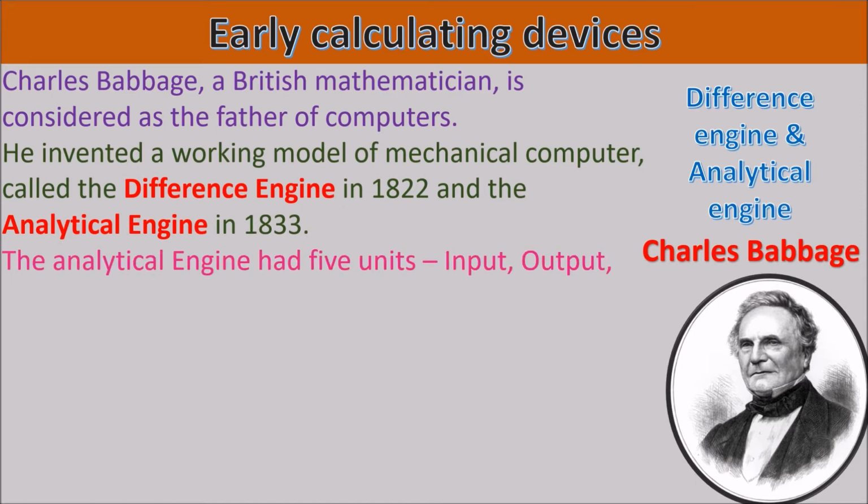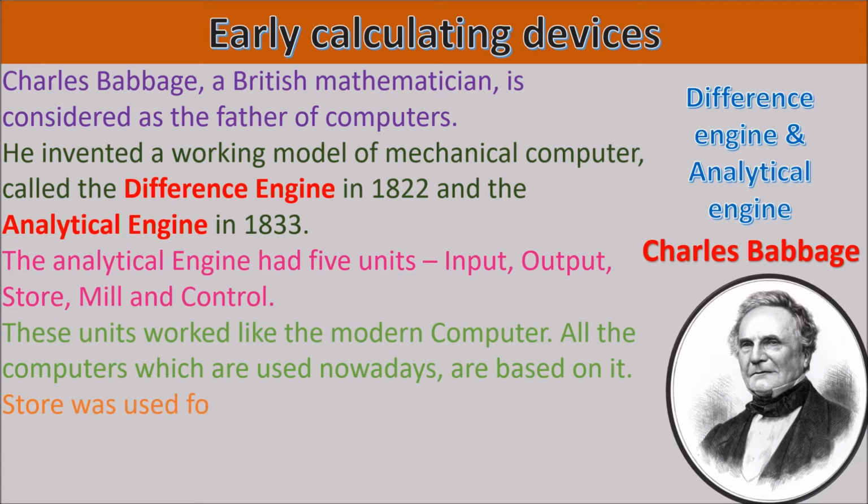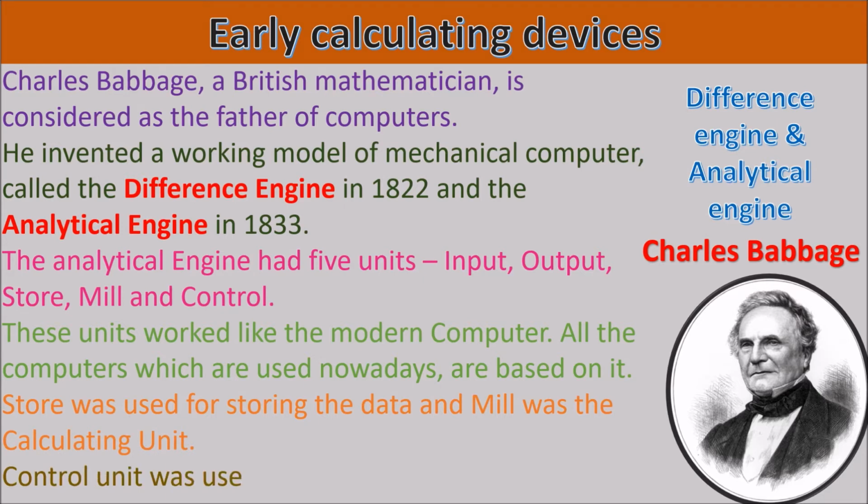The analytical engine had 5 units: input, output, store, mill and control. These units work like a modern computer. All the computers we use nowadays are based on it. Store was used for storing the data and mill was the calculating unit. The control unit was used for supervising all the units.